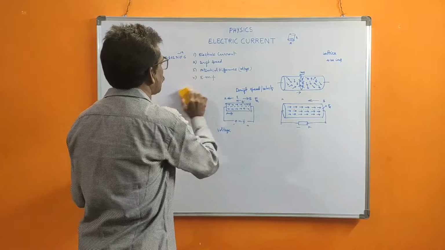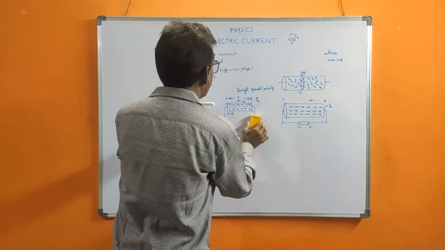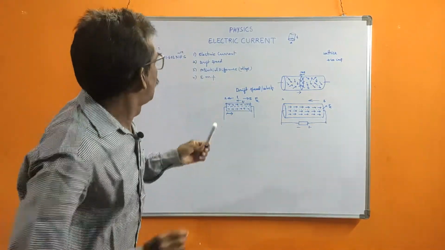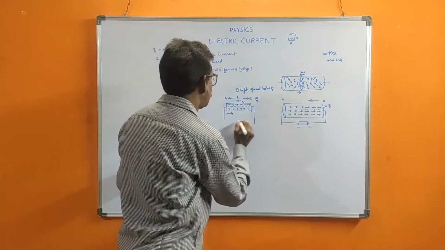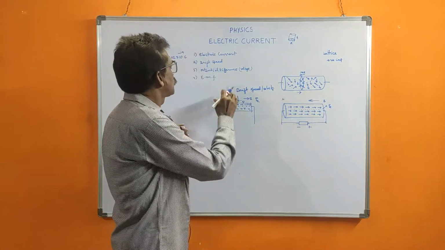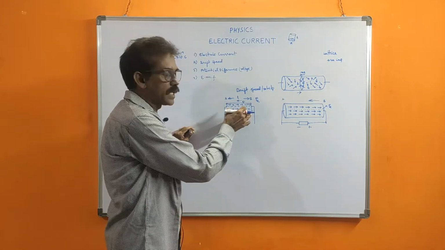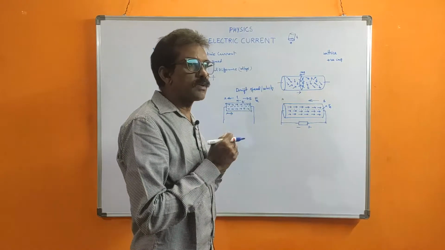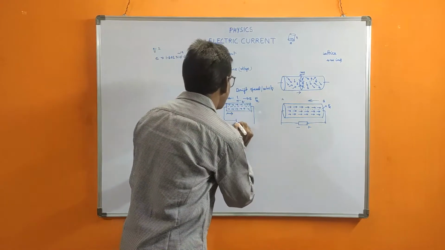Next topic is EMF. The EMF is also the same as potential difference, but the PD is regarding a conductor. The PD is always regarding a conductor. That means across two terminals of a conductor we will measure the PD. But within the battery,